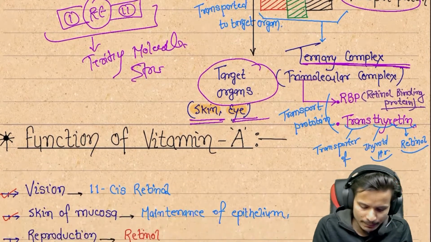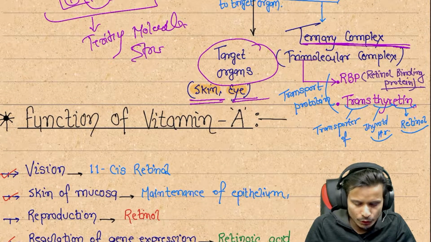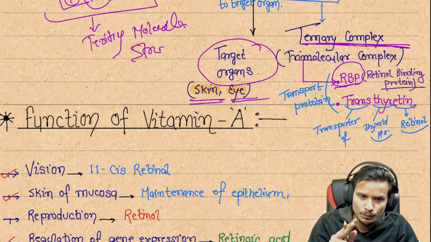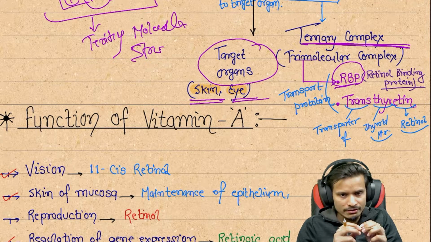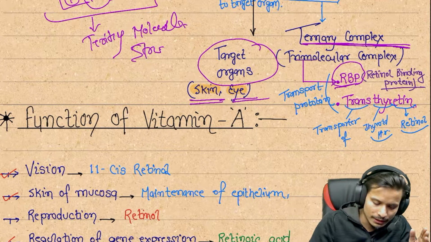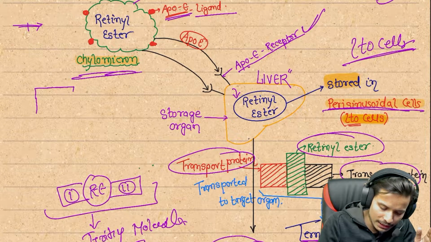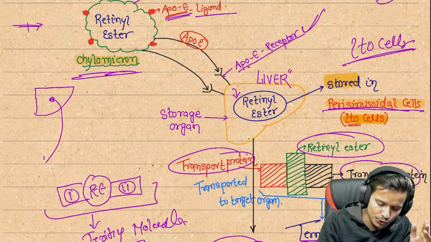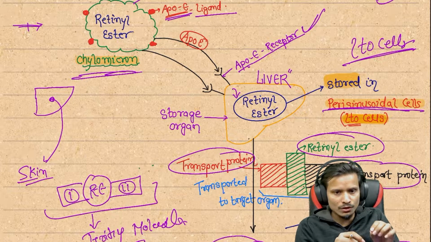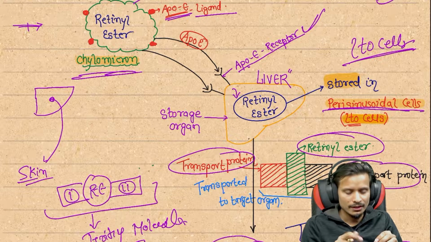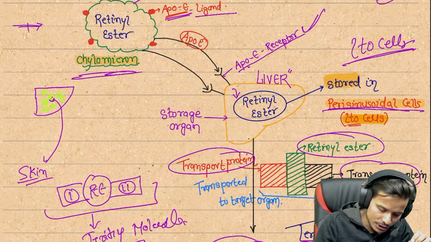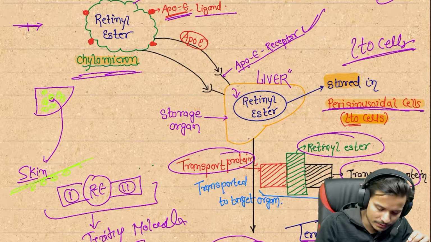After that, they are going to bind with the retinol binding protein or transthyretin protein. These are the two proteins through which the retinol esters are transported from one area to another. Suppose the retinol esters are present in the liver, and from the liver we have to reach the skin surface of our hand. So we have to transport the retinol esters from the liver to the skin surface.